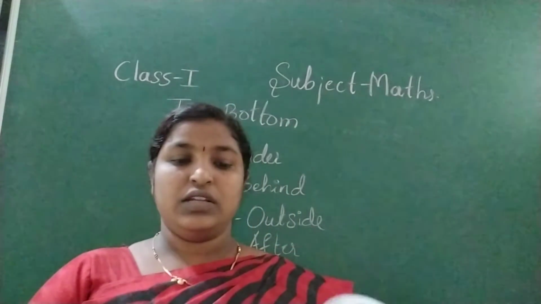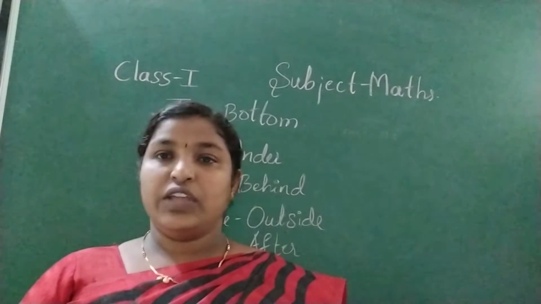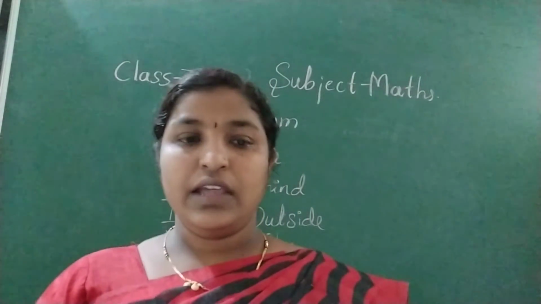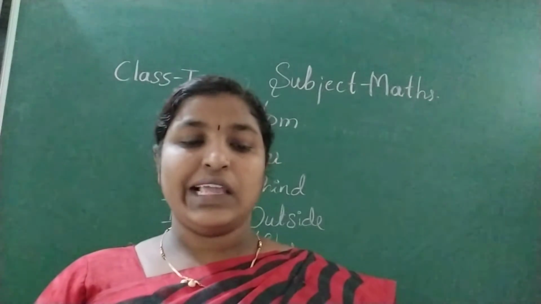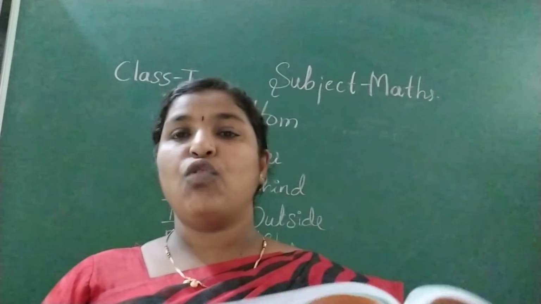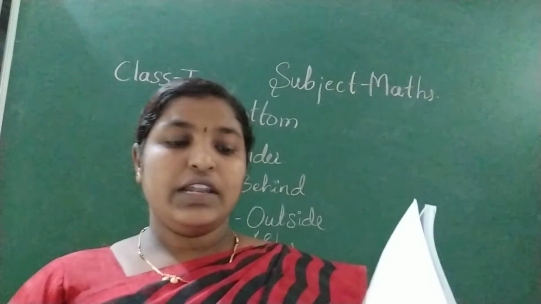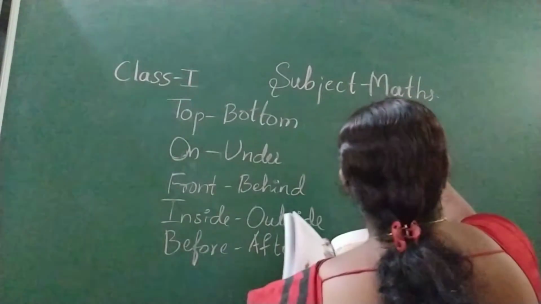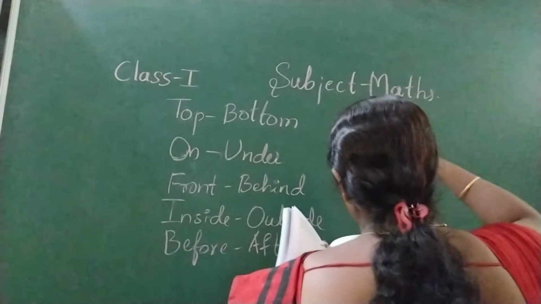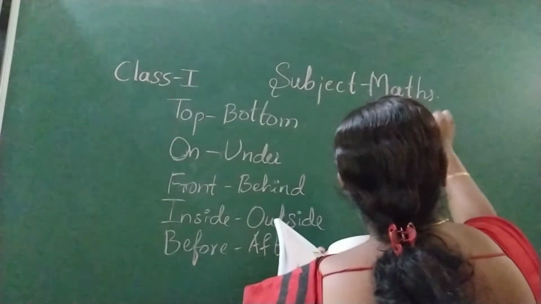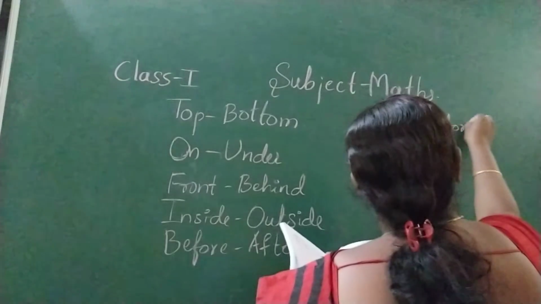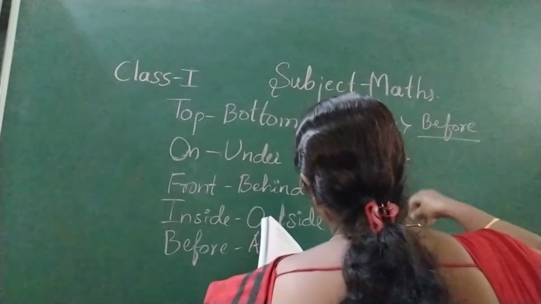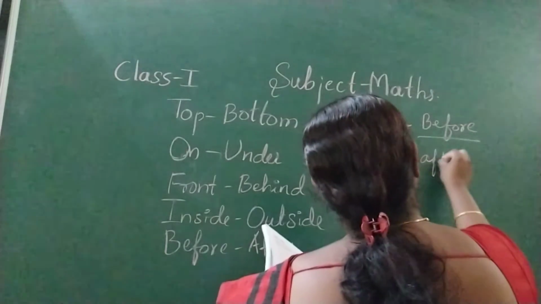Next quick check. There are three persons riding on the bicycle. Father is cycling before mother. Daughter is cycling after mother. So, father is cycling before mother. Daughter is cycling after.